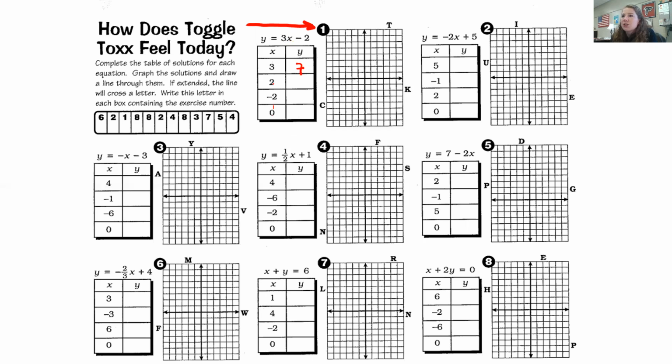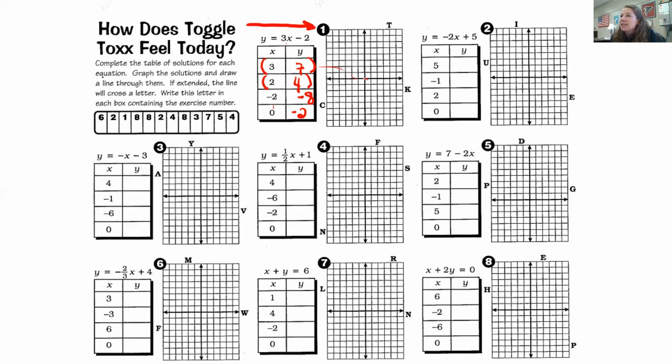Now we're going to plug in 2 for x. 2 times 3 is 6, and 6 minus 2 is 4. When x is negative 2, 3 times negative 2 is negative 6, and negative 6 minus 2 is negative 8. And if x is 0, anything times 0 is 0, and 0 minus 2 is negative 2. Then you're going to graph. These are basically ordered pairs, coordinates, however you want to call them.